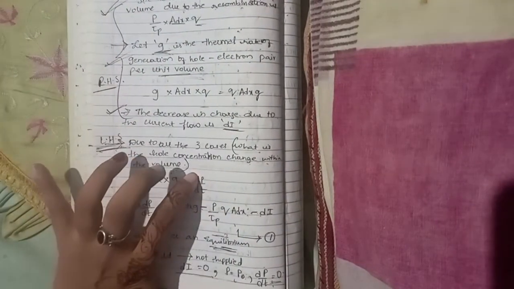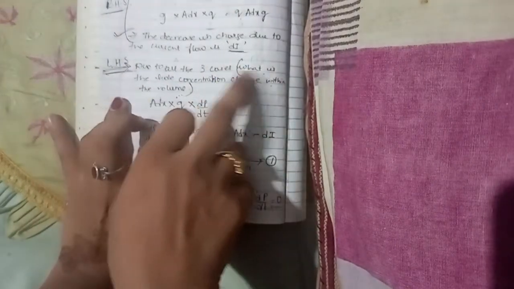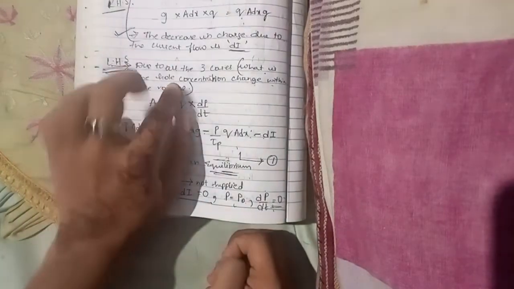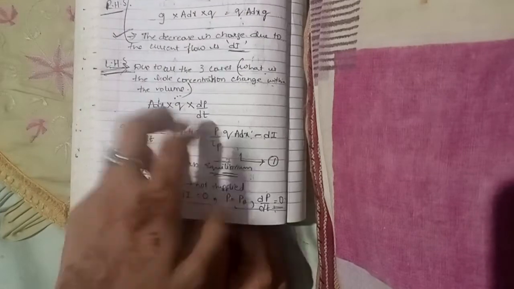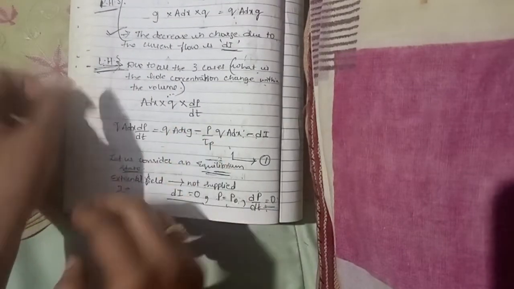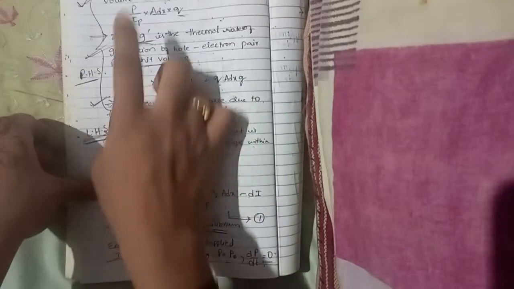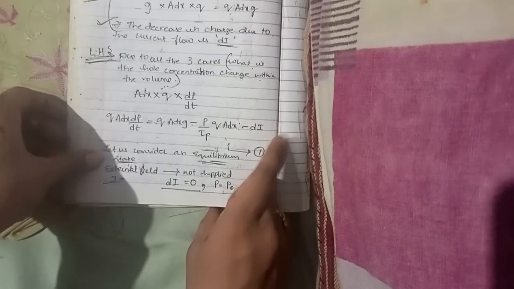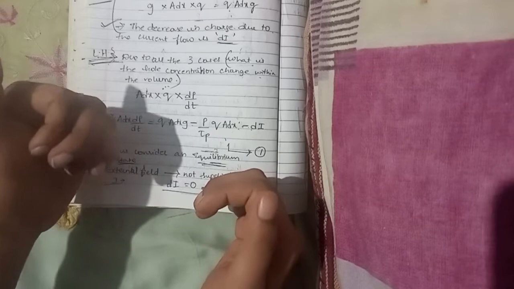Then what will be our LHS? The question being raised is what the whole concentration change is with respect to the volume; that will be our LHS. So A into dx into q will be given by dp by dt. This LHS is equated with the RHS. In the RHS we have two decreasing terms and one increasing term. We equated those three. After that, considering this as one equation, let us consider an equilibrium state.